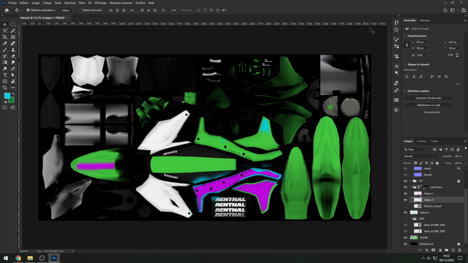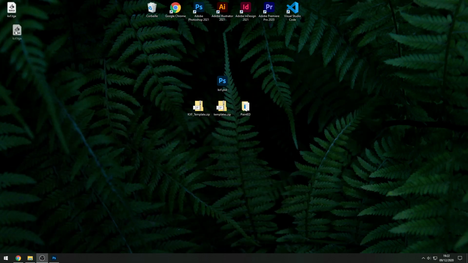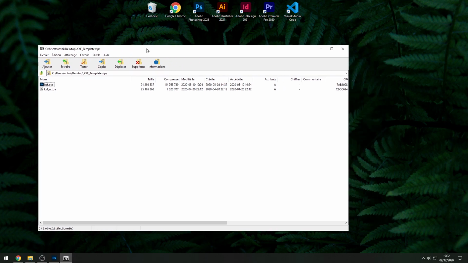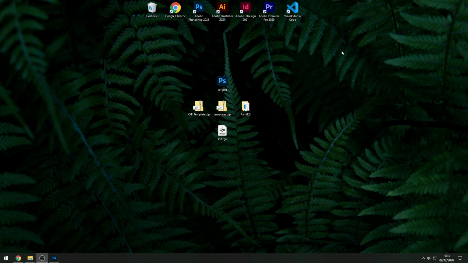If we go back to the desktop, we have our kxf.tga, fantastic. If you remember correctly, there was a kxf underscore normal, that's the normal map. If you do not need to edit it, do not include it in your final product. For now, we don't need to edit it because I honestly don't know enough about this. So let's just move on. I'll now teach you how to import the texture into the game.